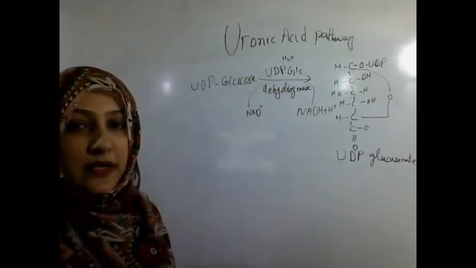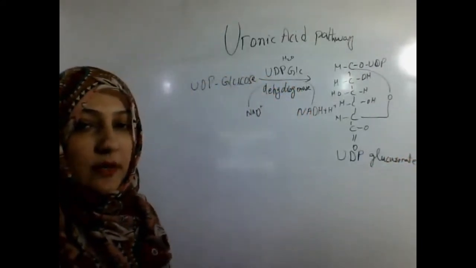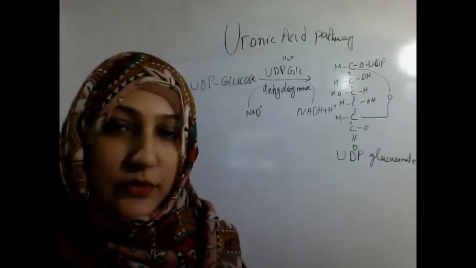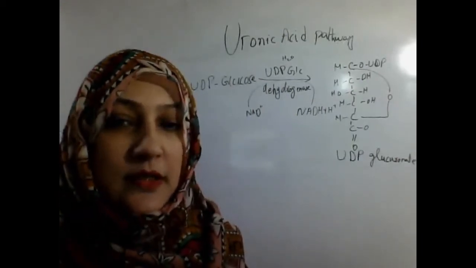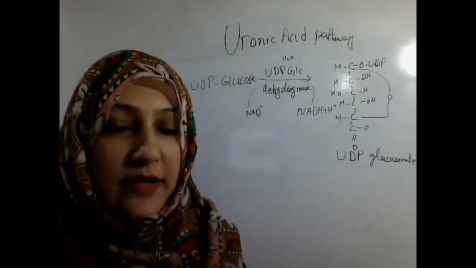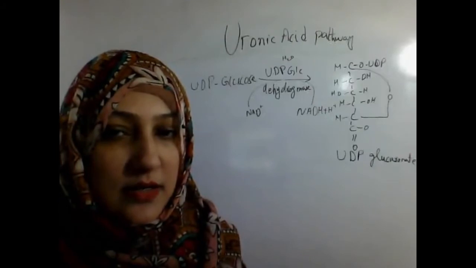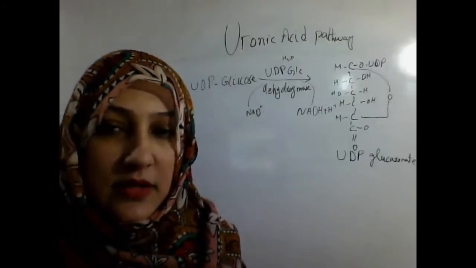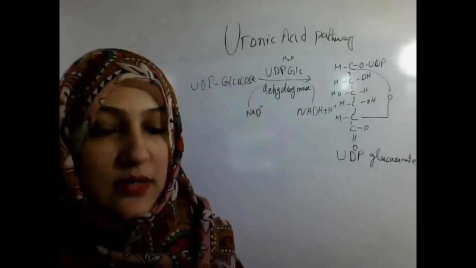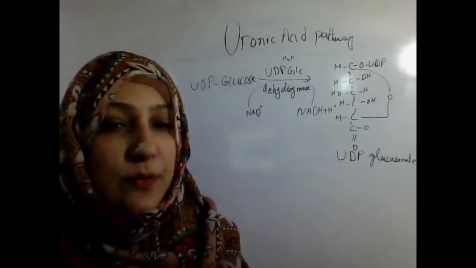The UDP glucose, by the enzyme UDP glucose dehydrogenase with the help of the coenzyme NAD positive, which is converted into NADH plus H plus, is converted into UDP glucuronate or UDP glucuronic acid.